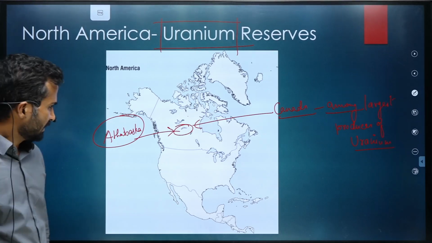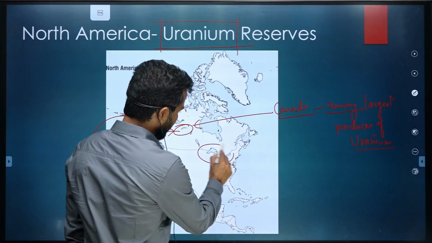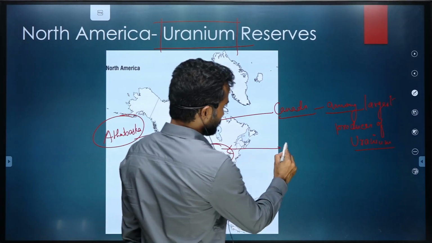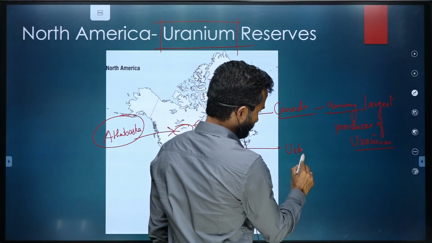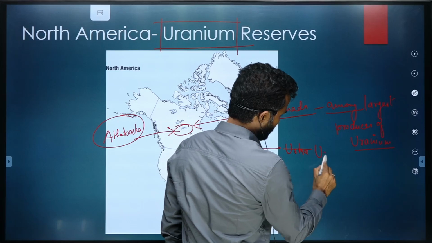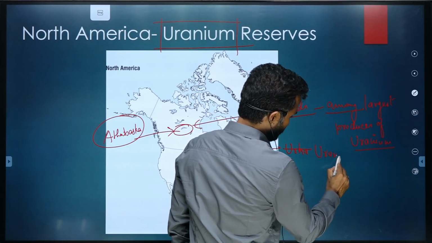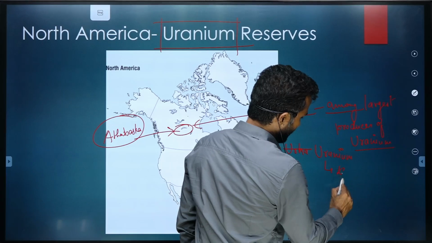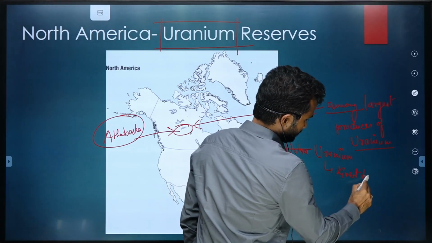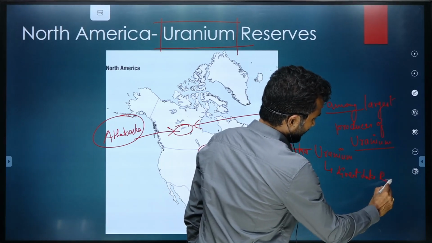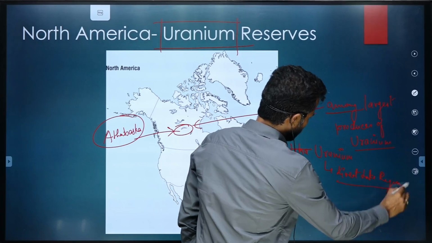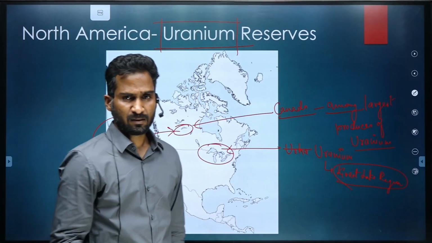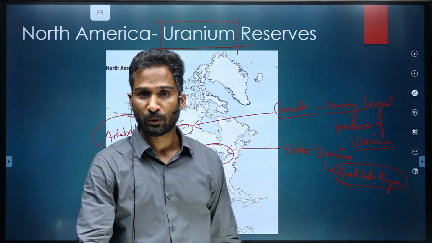Then this region has again abundance of uranium. What is this region? Great Lake region. So the Great Lake region of US again has good quality uranium present.